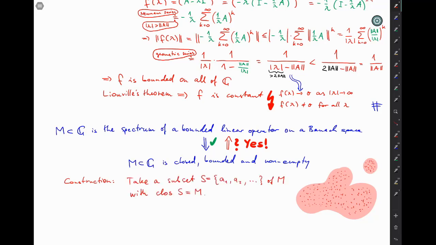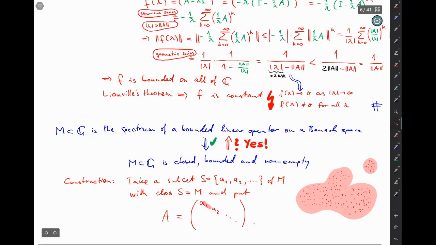And then you take an operator A on a sequence space and let A act by multiplication by the infinite matrix that has a1, a2, and so on on its diagonal. You will immediately see that they become eigenvalues and hence spectral values of A. So it's clear that the subset S is part of the spectrum, but we know that the spectrum is always closed, so the spectrum is at least the closure of S, which is M. But we can show it's not more than that.